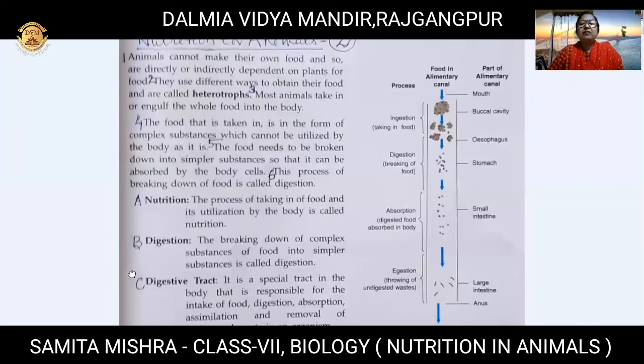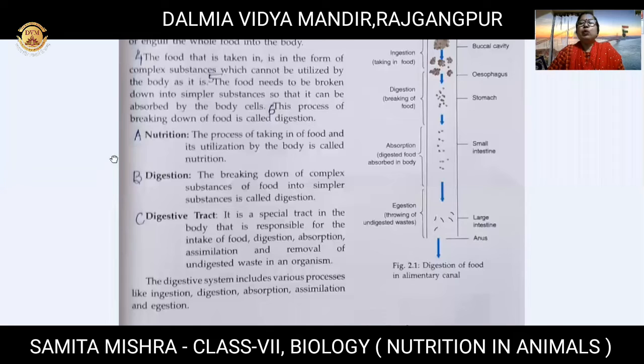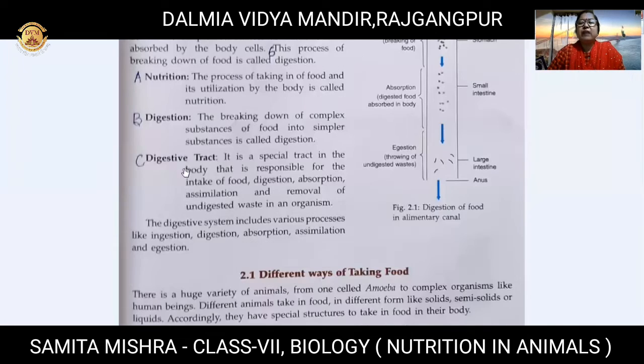And what is the digestive tract? Our total digestive system is known as the digestive tract, or alimentary canal, or gut, or digestive system. I told four words for one complete system: digestive system, gut, G-U-T, and alimentary canal or digestive tract. Children, you must be noting all these.